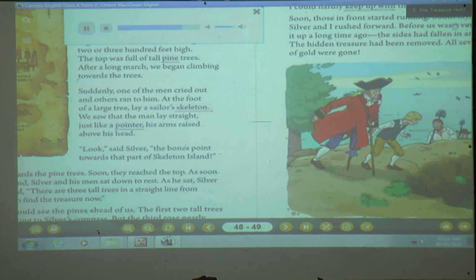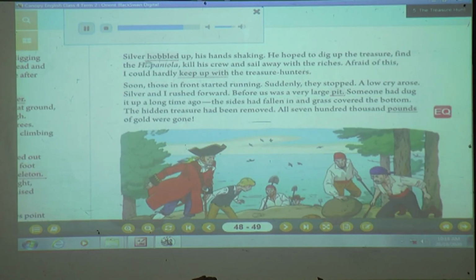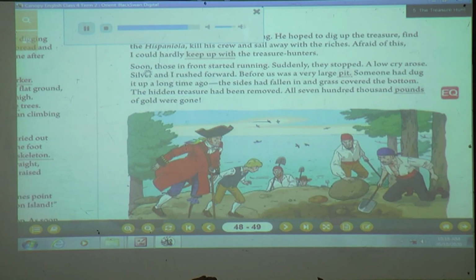Almost instantly, they started moving faster. Silver hobbled up, his hands shaking. He hoped to dig up the treasure, find the Hispaniola, kill his crew and sail away with the riches. Afraid of this, I could hardly keep up with the treasure hunters. Soon, those in front started running. Suddenly, they stopped. A low cry arose.